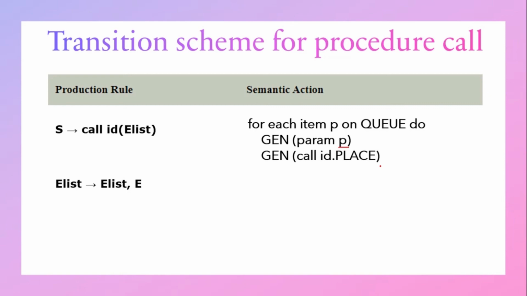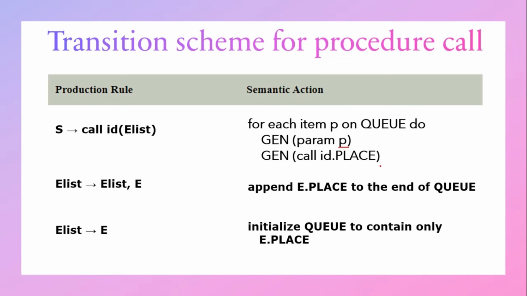Then for EList gives EList comma E, we will append E dot place to the end of the queue. For EList gives E, we will initialize Q to contain only E dot place. So this is the semantic action for the production rules of the procedure call, and Q is used to store the list of parameters in the procedure call.